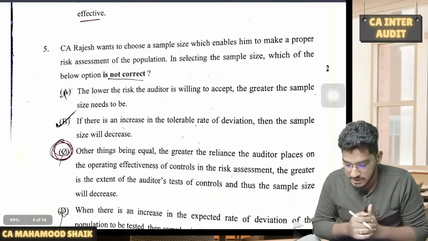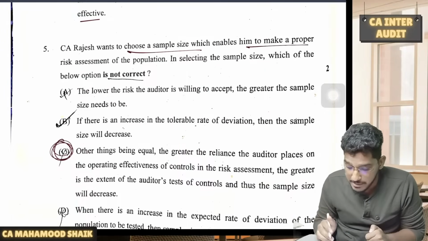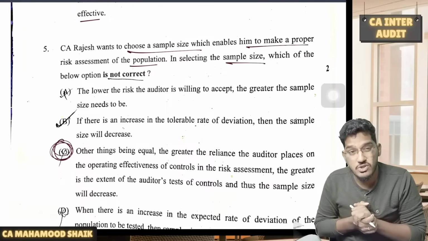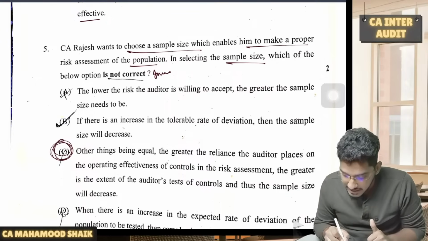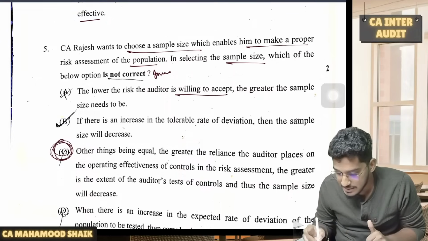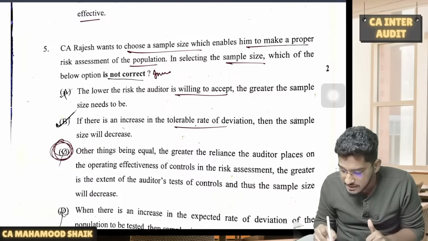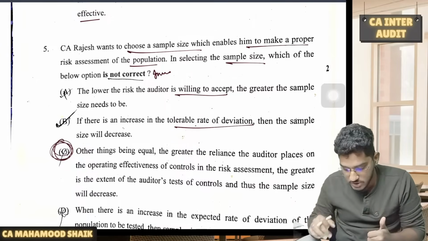Now coming to the subsequent questions. CA Rajesh wants to choose a sample size which enables him to make a proper risk assessment of the population. In selecting the sample size, which of the below options is not correct? Once again, they are asking you to choose the incorrect option. Option A, the lower the risk the auditor is willing to accept, the greater will be the sample size. Definitely yes. If there is an increase in the tolerable rate of deviation, then the sample size will decrease. Inverse relationship, this is also correct.